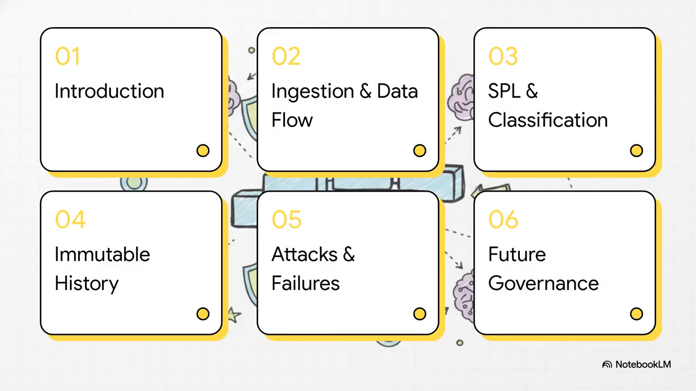Here's our roadmap for today's explainer. We're covering the introduction to the Critica Splunk Nexus, ingestion and data flow, SPL queries and classification, security and immutable history, some really cool scenarios on attacks and failures, and finally, the future of governance. Don't worry, for the technical folks out there, we are absolutely covering everything from the raw telemetry ingestion all the way to live cryptographic accountability.